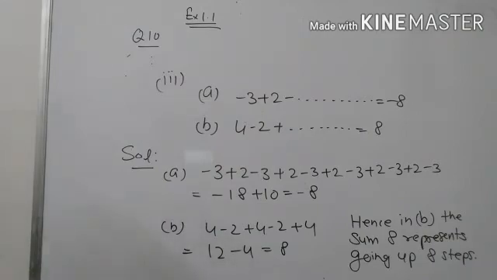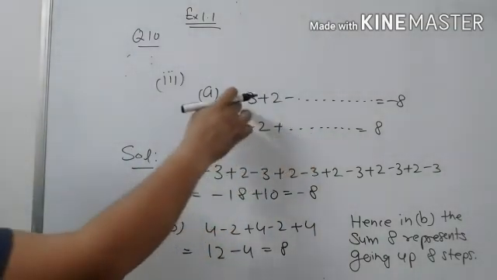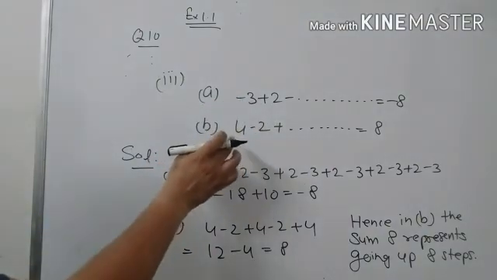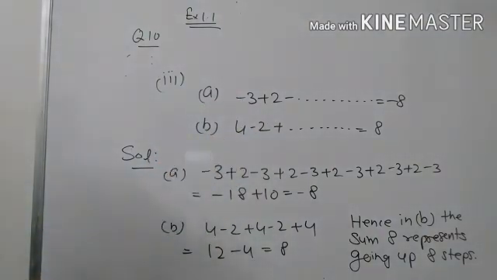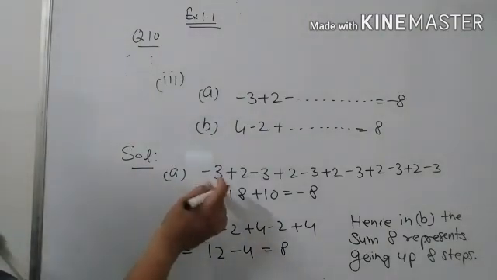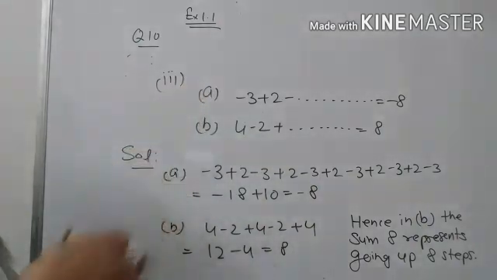So first of all we solve these steps. These are the fill-ups. In the first part he takes 11 jumps, so we complete it, and in the second part he takes 5 jumps, so we complete this in integer form. He takes -3 step in the first jump, so -3 downward, and upward +2.